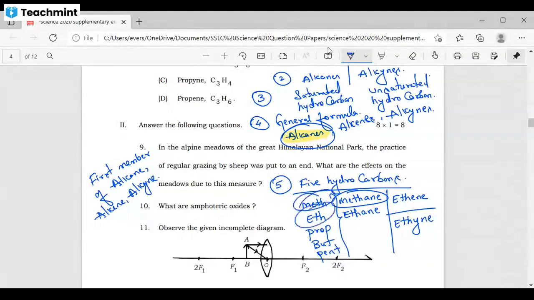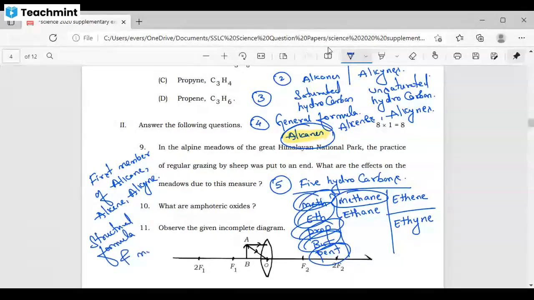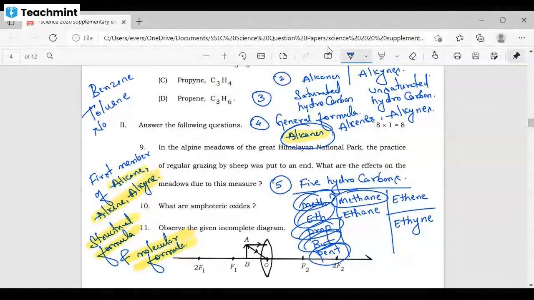Along with that, they may ask you for the structural formula and molecular formula of methane, ethane, propane, butane, pentane, or ethene, propene, butene, pentene, of the alkane, alkene and alkyne groups. And also remember benzene, toluene, naphthalene: their structural formula and molecular formula.